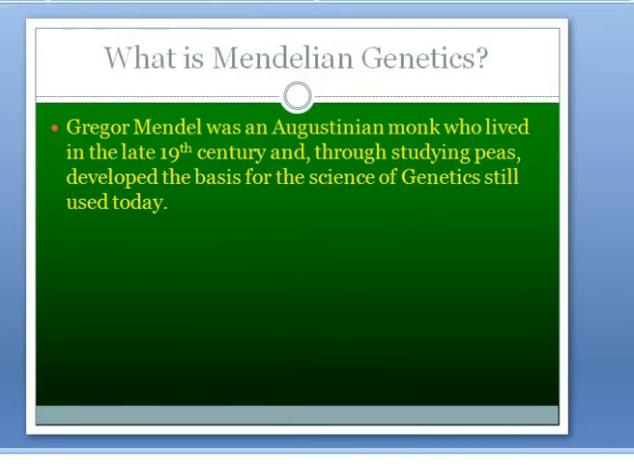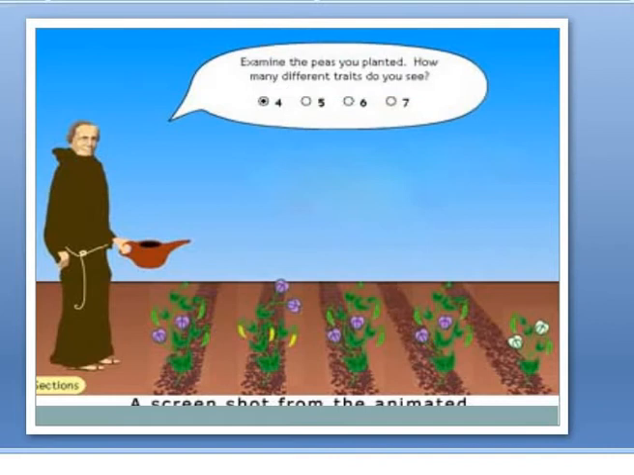And what is Mendelian genetics? Gregor Mendel was an Augustinian monk who lived in the 19th century. Through studying peas, he developed the basis of the science of genetics still used today. He experimented on pea plants. Examine the pea you planted. How many different traits do you see?